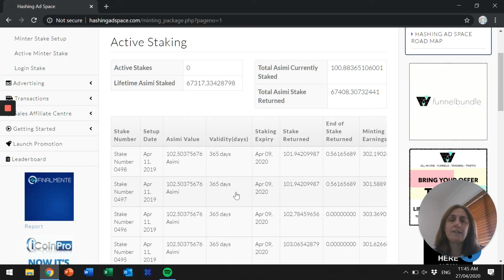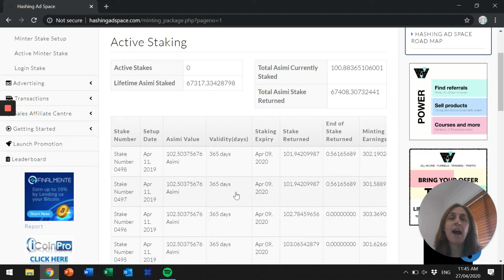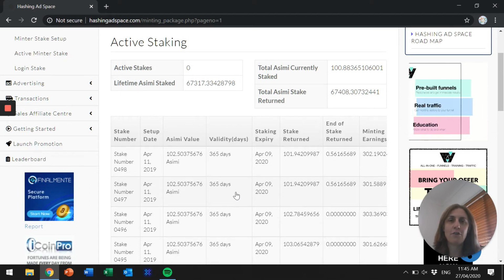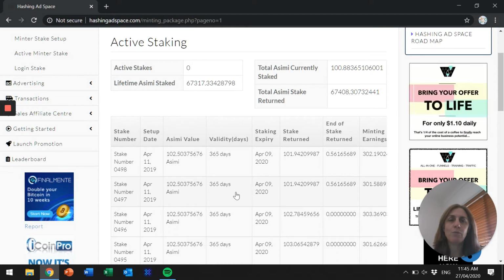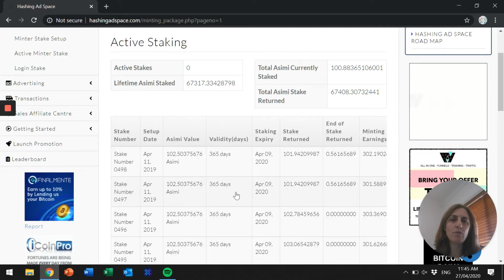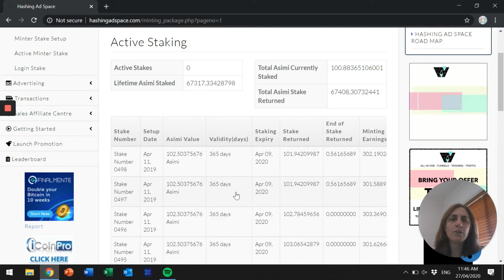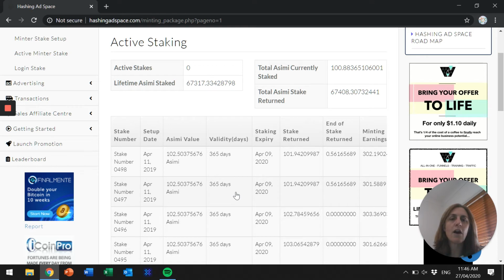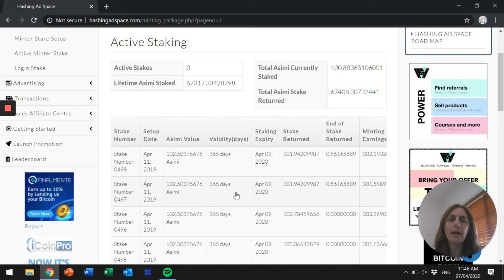I could get 38 Asimi for $100. You can now get 1,300 Asimi for $100. So the timing is absolutely perfect. I can see this business, look, it's the way that it's been built is to make a lifetime of earnings. Now, whether you only stake one minting stake or you maintain 500, that's entirely up to you and your own circumstances. I'm going to actually purchase some more. It's the perfect time to be building and banking Asimi.